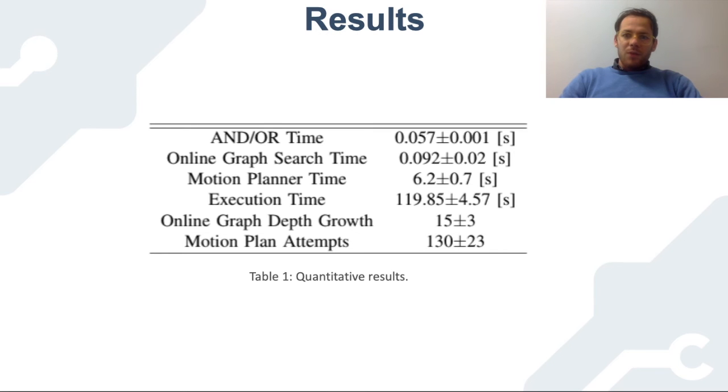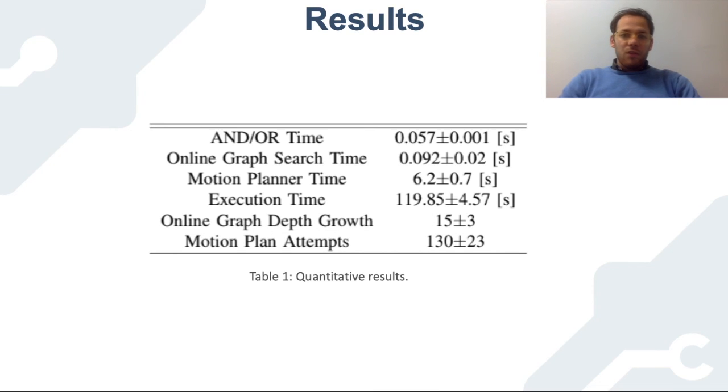We perform many experiments to evaluate the computational complexity of our approach. The quantitative results are listed in this table. The representation layer of our approach, which embeds the and/or graph, and tree search as the solver are very fast and take less than 1% of the overall time. Motion planning and execution time form the major portion of the time in our scenario. It's noteworthy that we have different depths of graphs for the same number of objects, and we relate this to the stochastic nature of the motion planners.